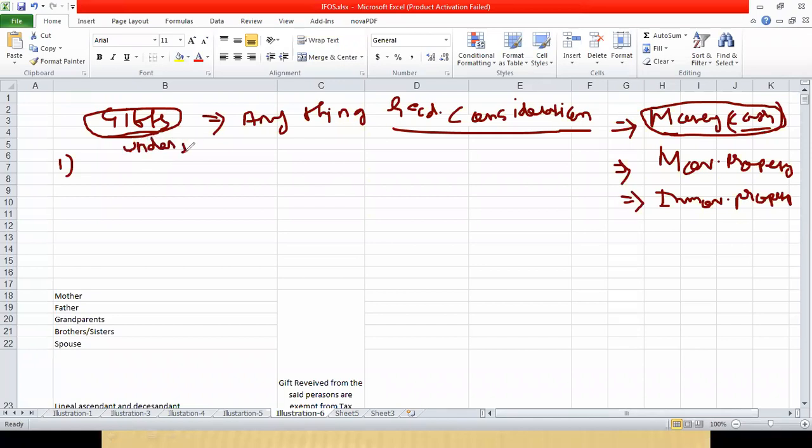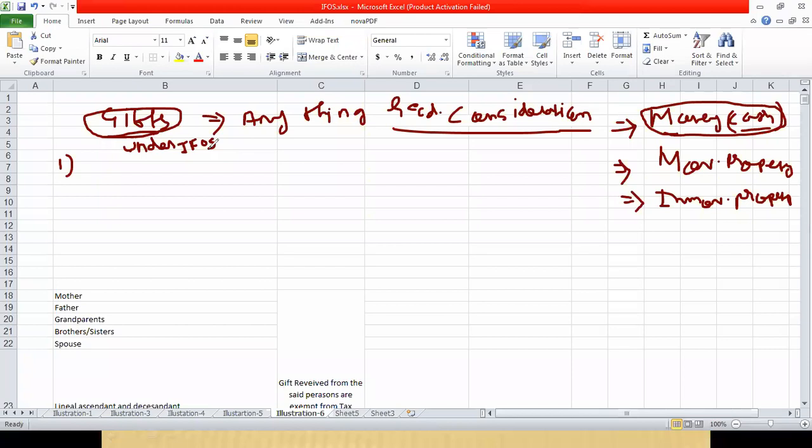Everybody note down, this is a very important point. Gifts received are taxable under income from other sources, in the hands of the person who is receiving the gifts.